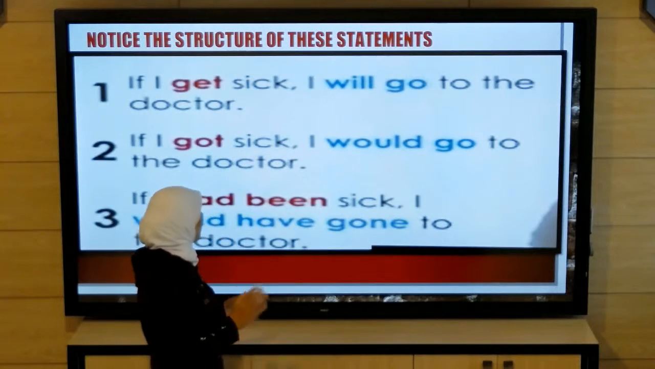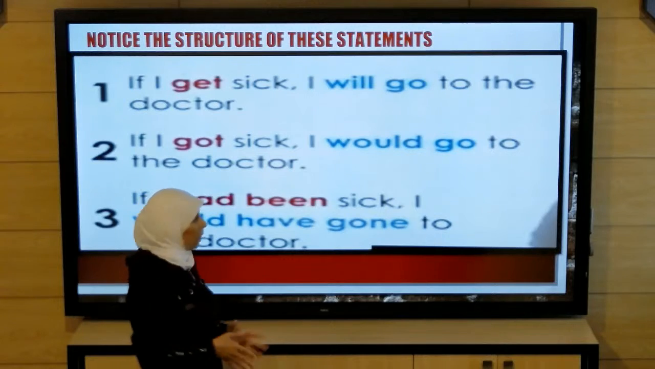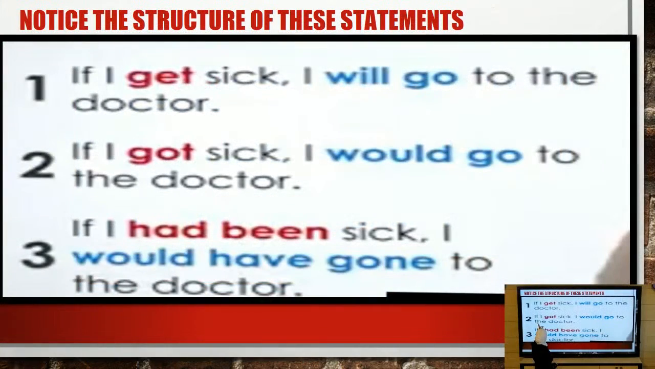Notice with me the differences between the verbs. First of all, the first conditional: if I get sick, I will go to the doctor. The second one: if I got sick, I would go to the doctor. The third: if I had been sick, I would have gone to the doctor.